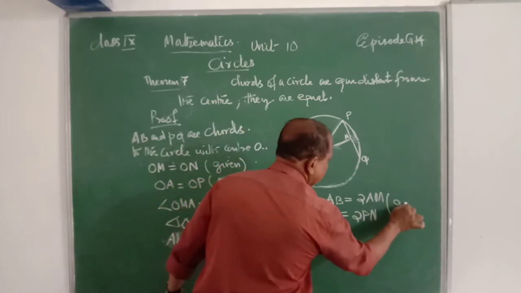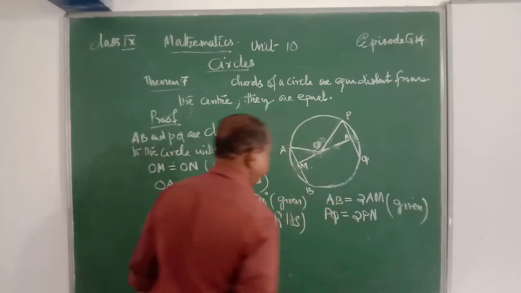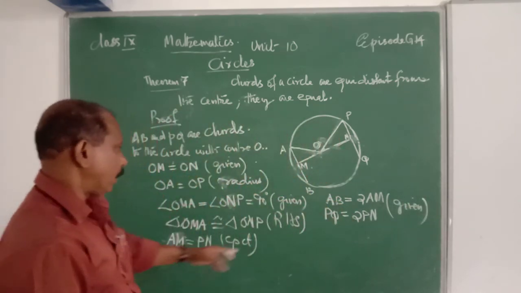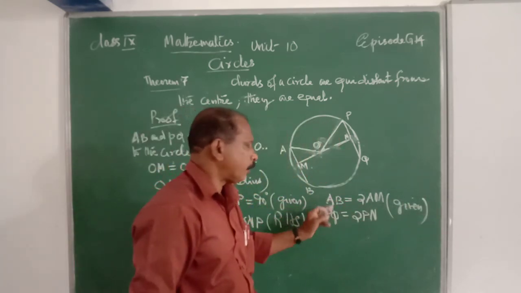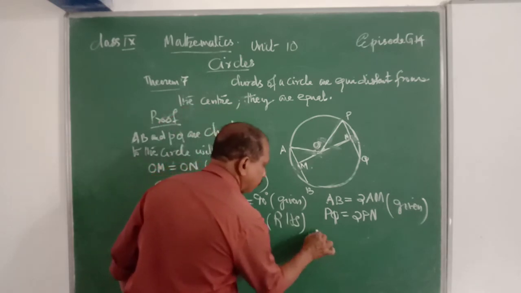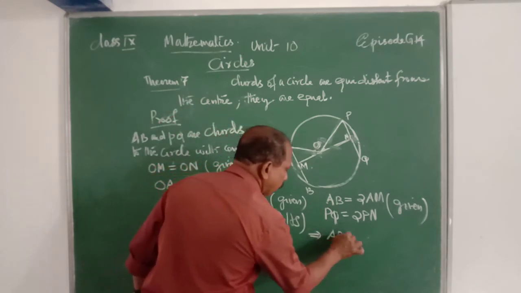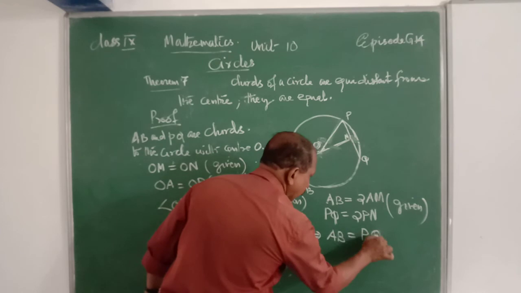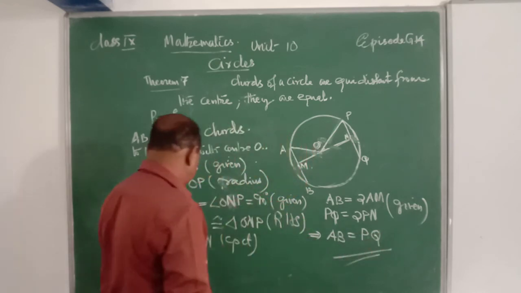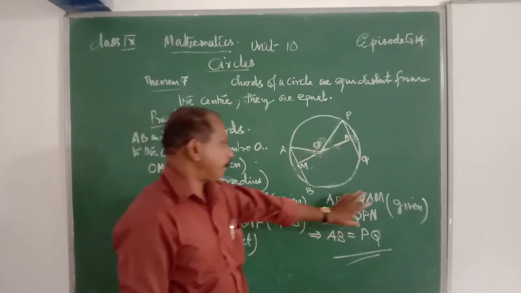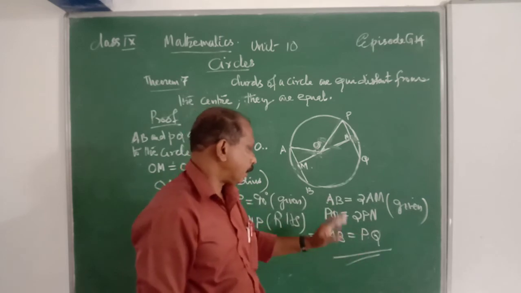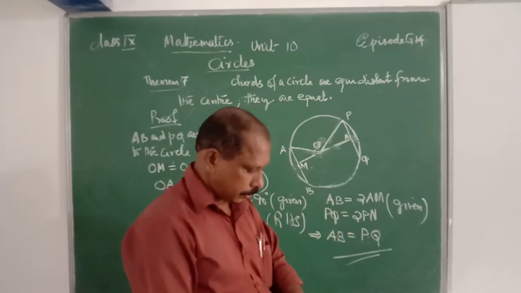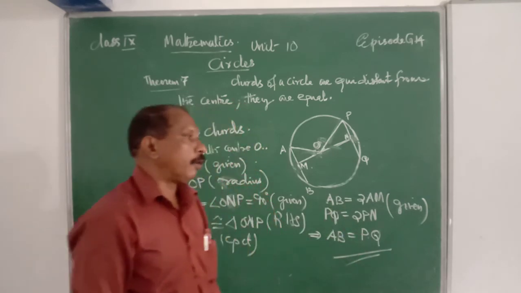That is also given. Therefore, AM and PN are equal, which implies that AB is equal to PQ. That means right sides are equal, therefore left sides are equal. That is the converse of this theorem.